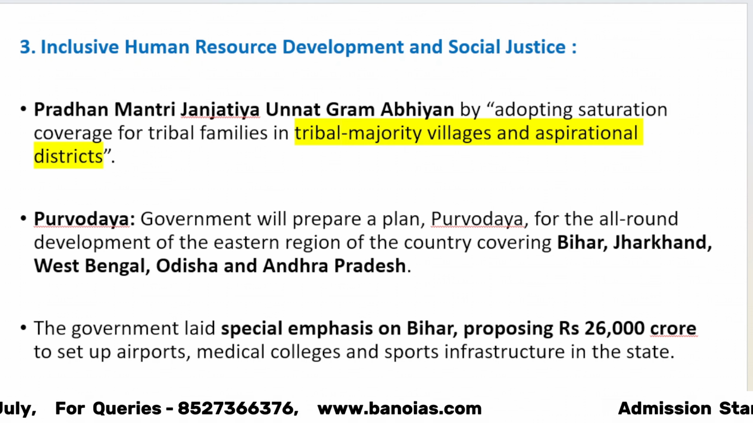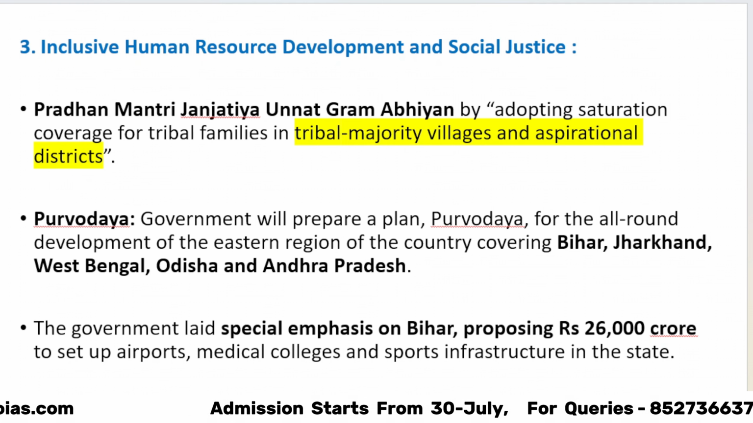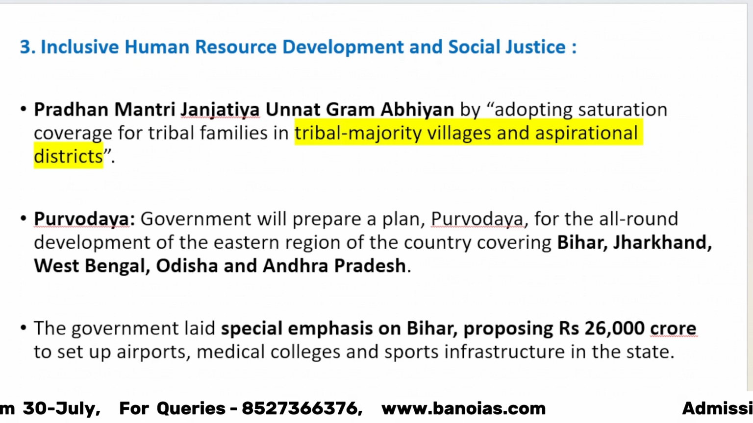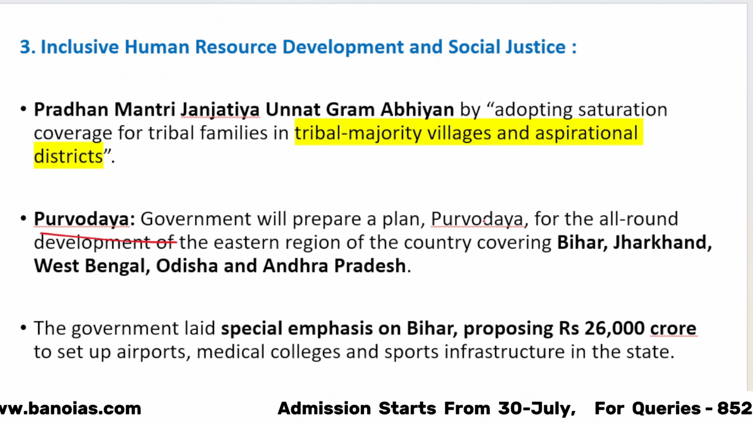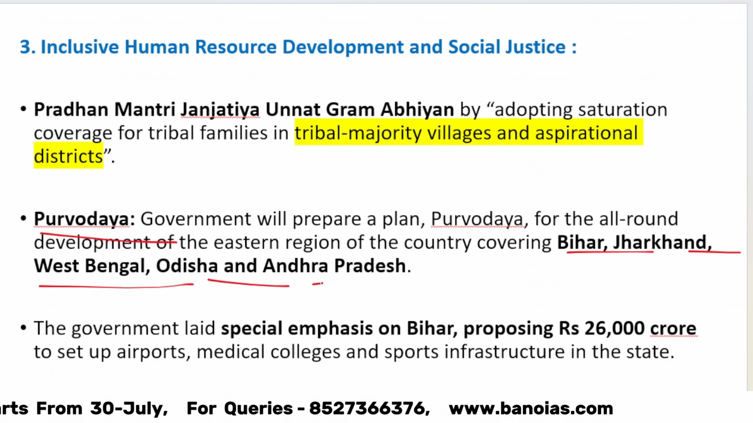Number 3, inclusive human resource development and social justice. In this, you can write about Pradhan Mantri Janjatiya Unnat Gram Abhiyan, which will be implemented in tribal majority villages. Apart from that, you can also mention the Purvodaya scheme, under which initiatives will be taken for all-round development of Bihar, Jharkhand, West Bengal, Odisha, and Andhra Pradesh.